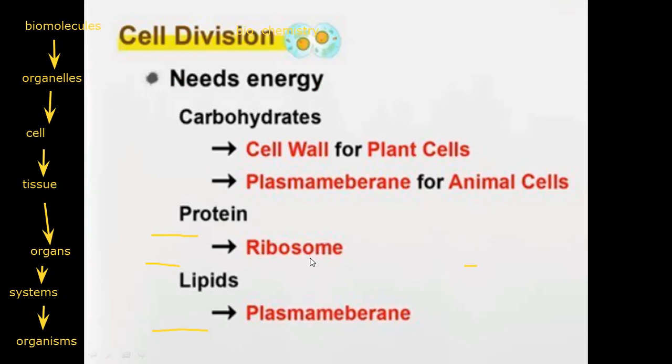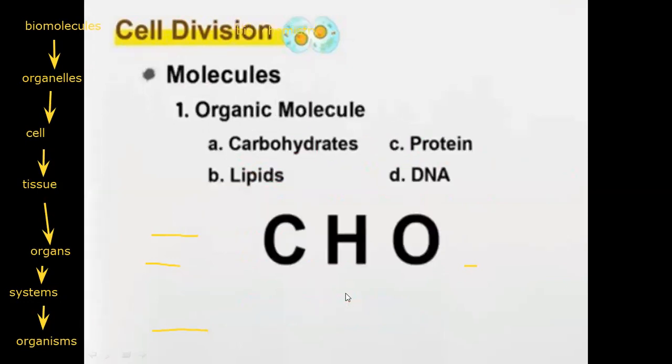This ribosome is a structure in the nucleus. Also, the lipids or macromolecules, they enter in the formation of plasma membrane. So we need energy to form these membranes. Okay, and these biomolecules, you said them organic.